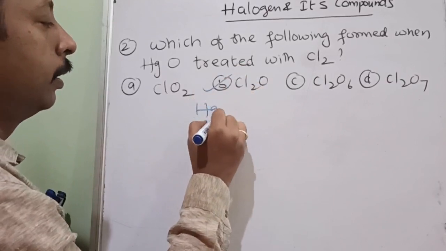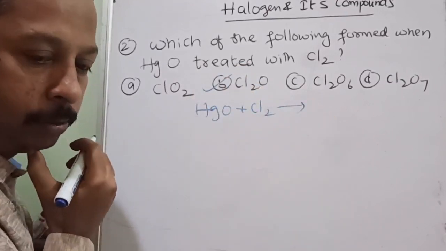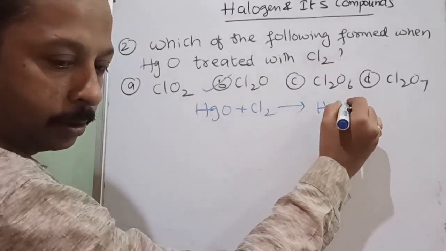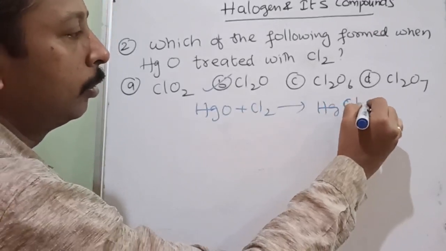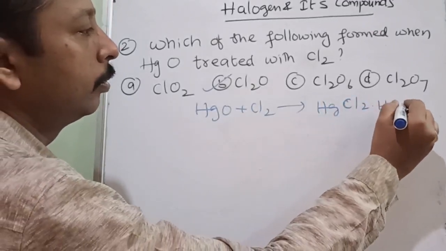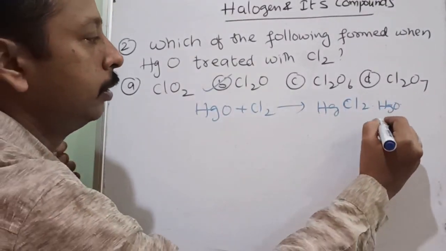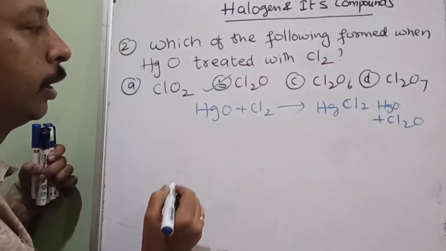Why is it Cl2O? This is the reaction: HgO plus Cl2 gives you HgCl2.HgO, the addition product, plus Cl2O. The balancing I have not done, you can do it.